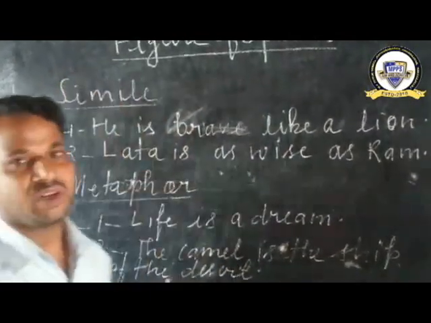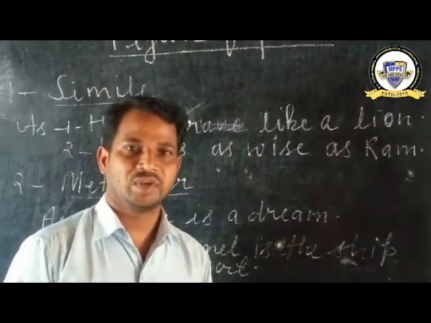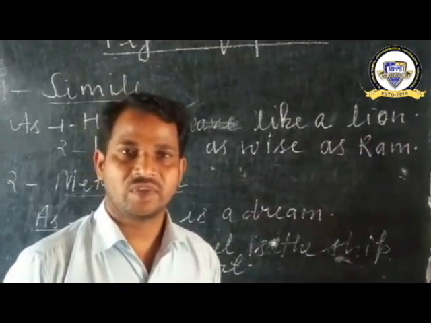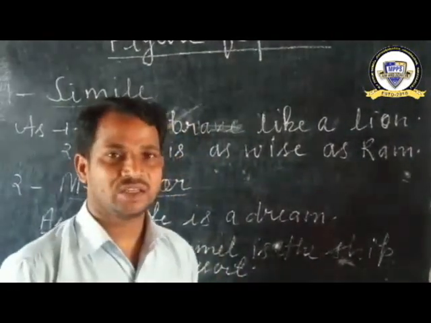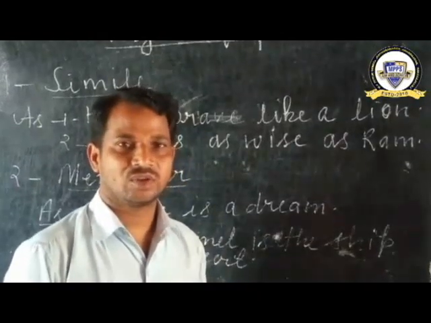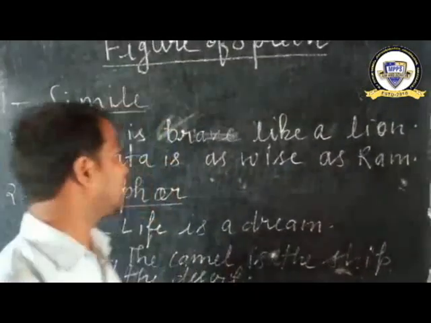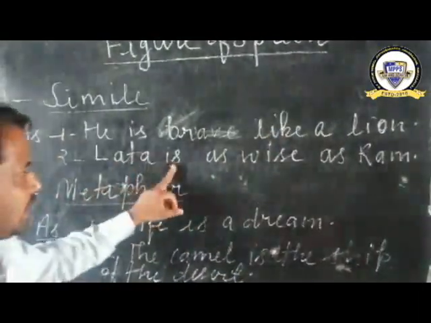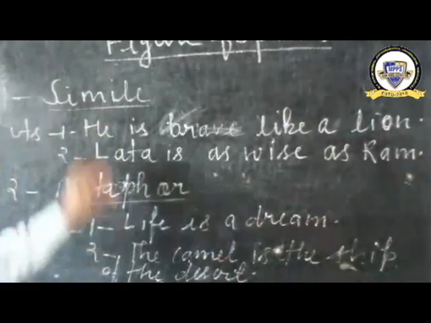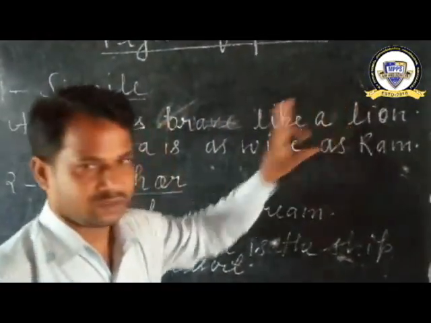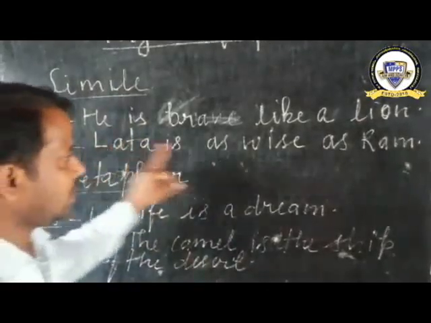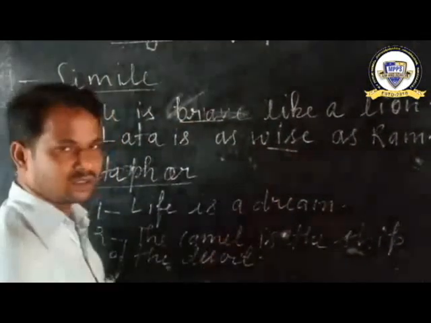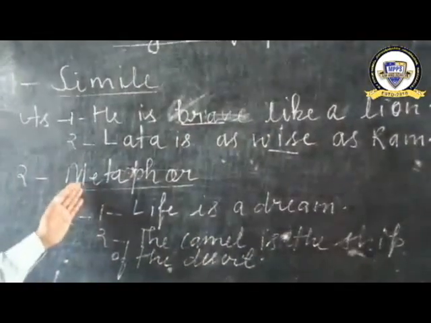Number first, simile. A simile is a comparison between two objects of different kinds which have at least one point in common, and the words so, like are used for comparison. For example, he is brave like a lion. Lata is as wise as Ram. So he and lion, there are two different things, and Lata and Ram, there are two different things, and brave and wise are the common words.